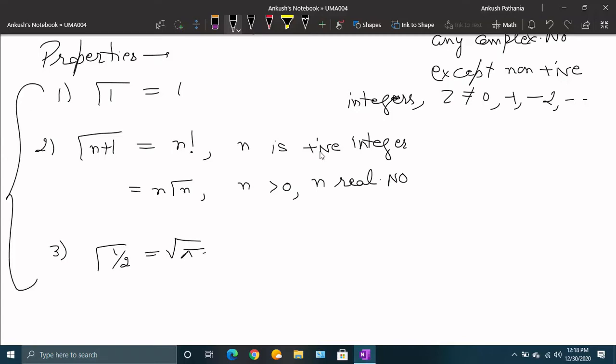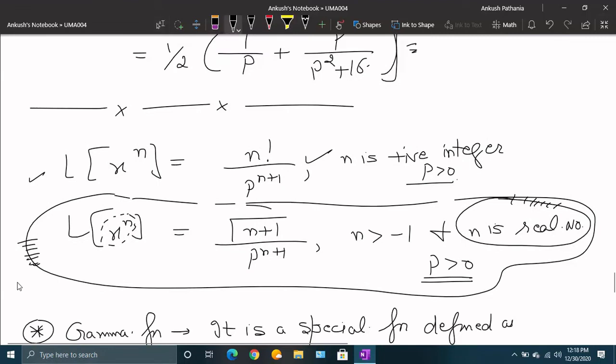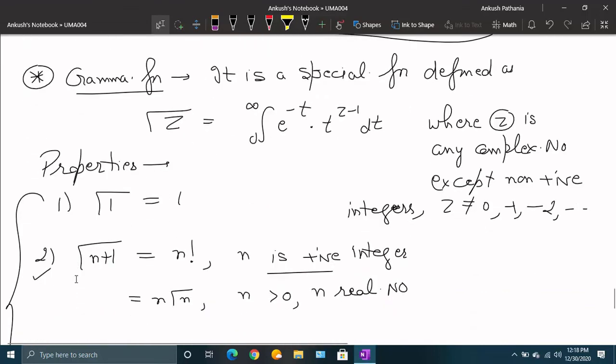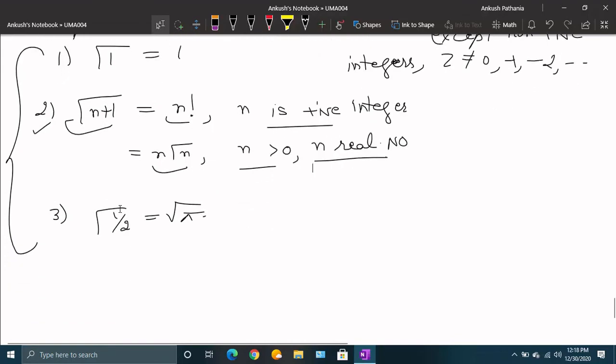Gamma 1 is 1, gamma n plus 1 is n factorial when n is a positive integer. So in that case, this formula reduces to this formula. In case n is a positive integer, then gamma n plus 1 is n factorial. Otherwise it is n gamma n when n is greater than 0 and a real number. And finally gamma 1 by 2 is under root pi.